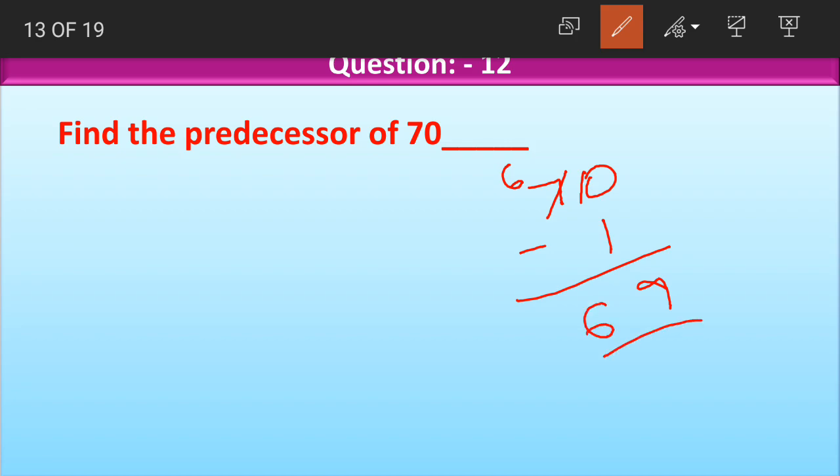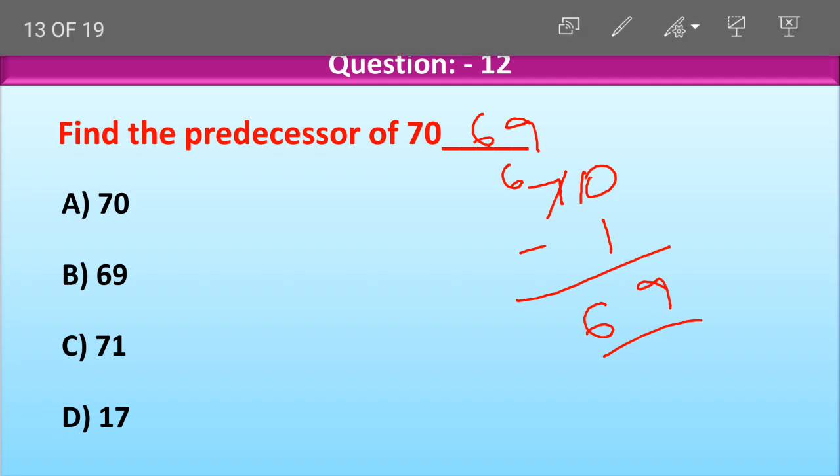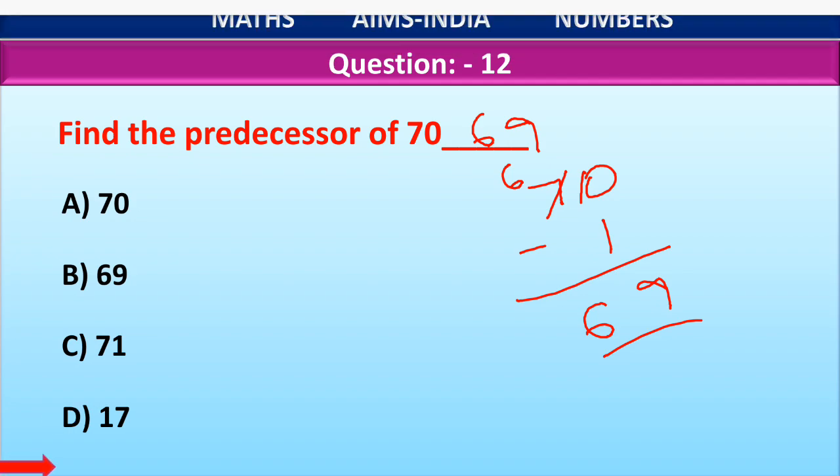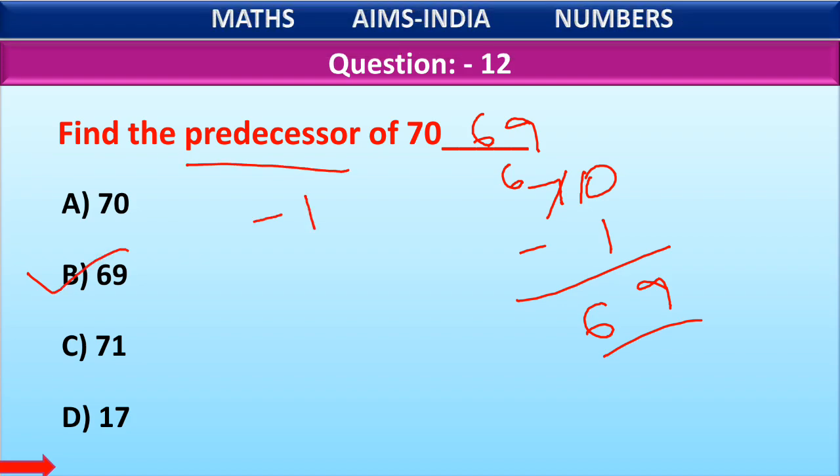The predecessor of 70 is what, children? 16 unknown. Let us look at the options and tick the correct one. Option A 70, option B 69, option C 71, option D 17. What is the correct answer here, children? Option B 69. Predecessor means we have to subtract 1 from the given number. 70 minus 1 is equal to 69.